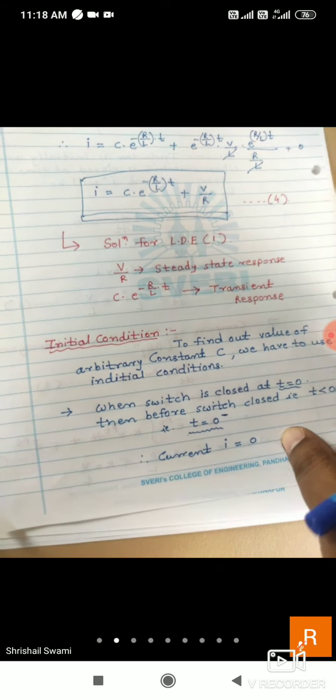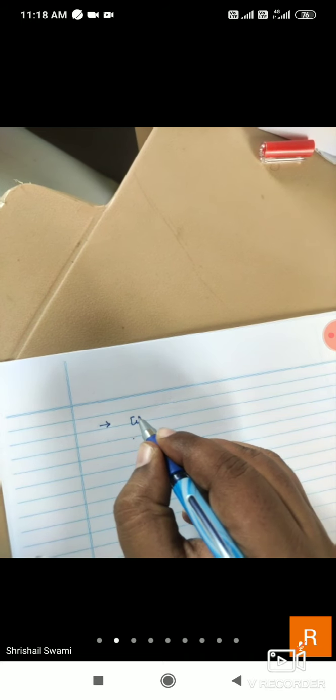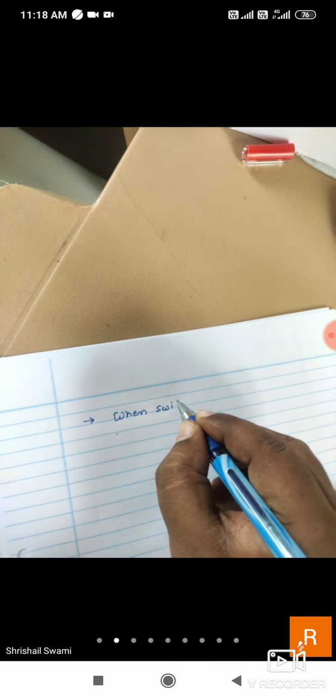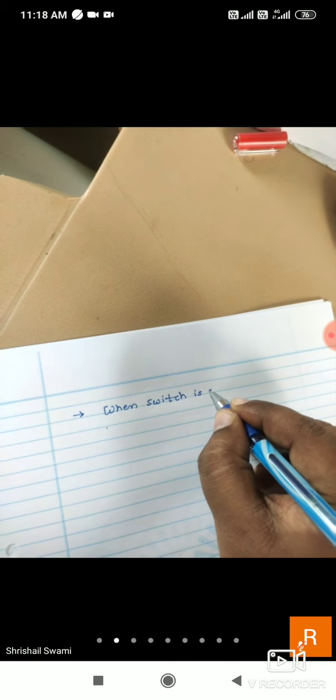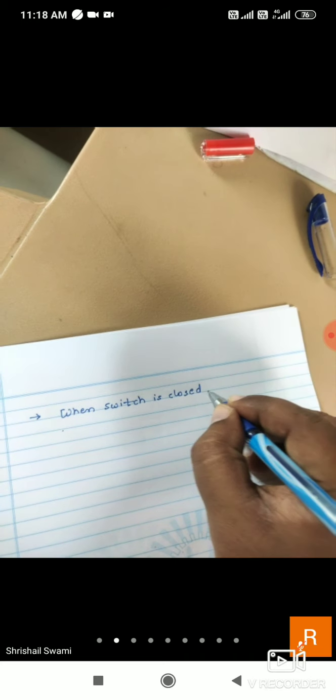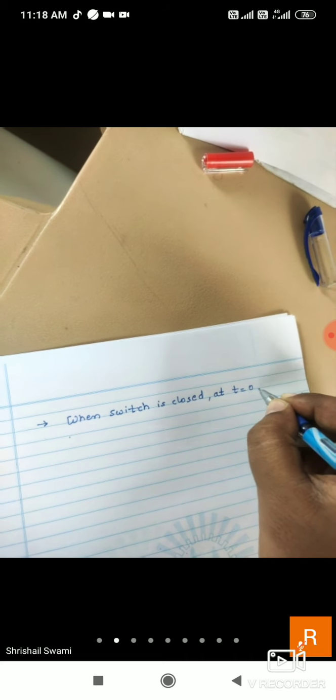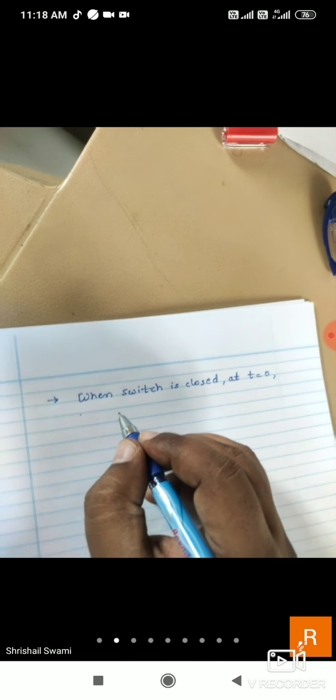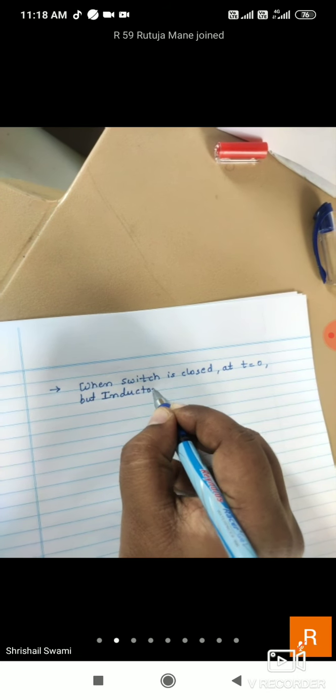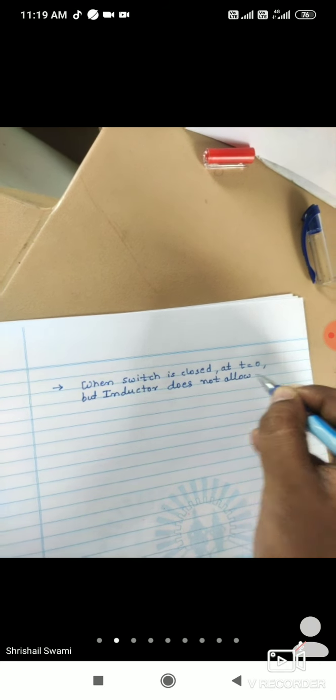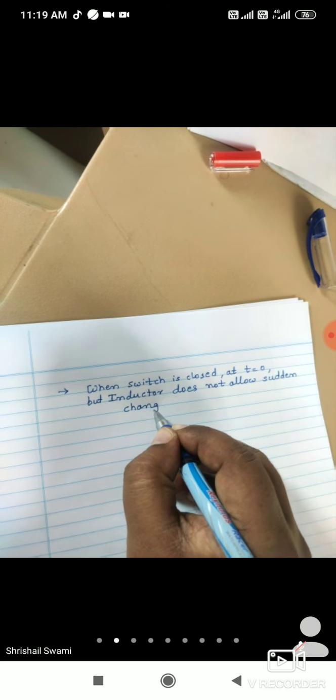Okay, so the next one. Now the switch is closed. When the switch is closed at t equal to 0, the circuit forms a closed circuit, but the inductor does not allow a sudden change in current.